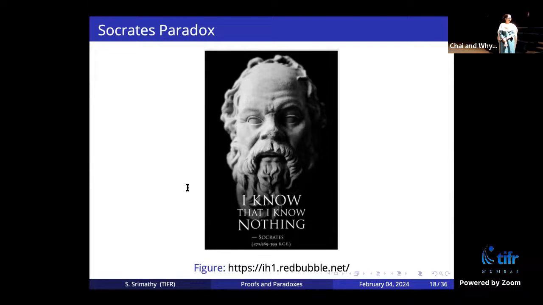If you know nothing, then how do you know? If you really know nothing, then you should not be knowing that you know nothing, right? So if you know that you know nothing, that means that knowing nothing is not a right statement. You know something. This is called the Socrates paradox. The first time you look, it may seem okay, I know nothing. But if you look at it more carefully, there is something going on there. You cannot absolutely know nothing if you know that you know nothing.